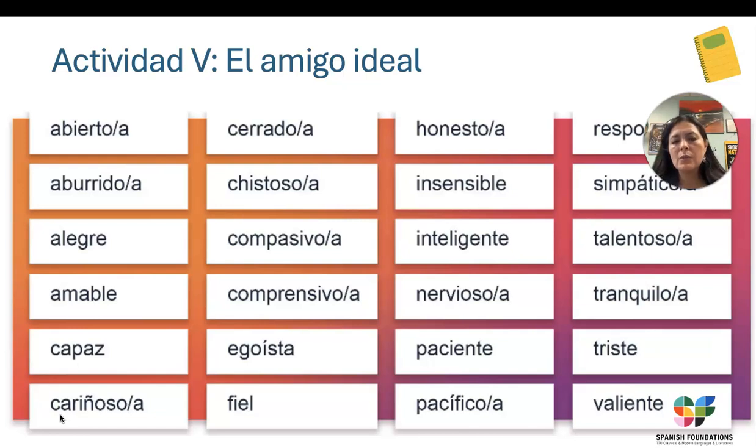You're going to choose between 10 to 15 words on this list to describe your ideal friend. So take a moment, pause the video, and write the 15 words. Unpause when you're ready to continue.